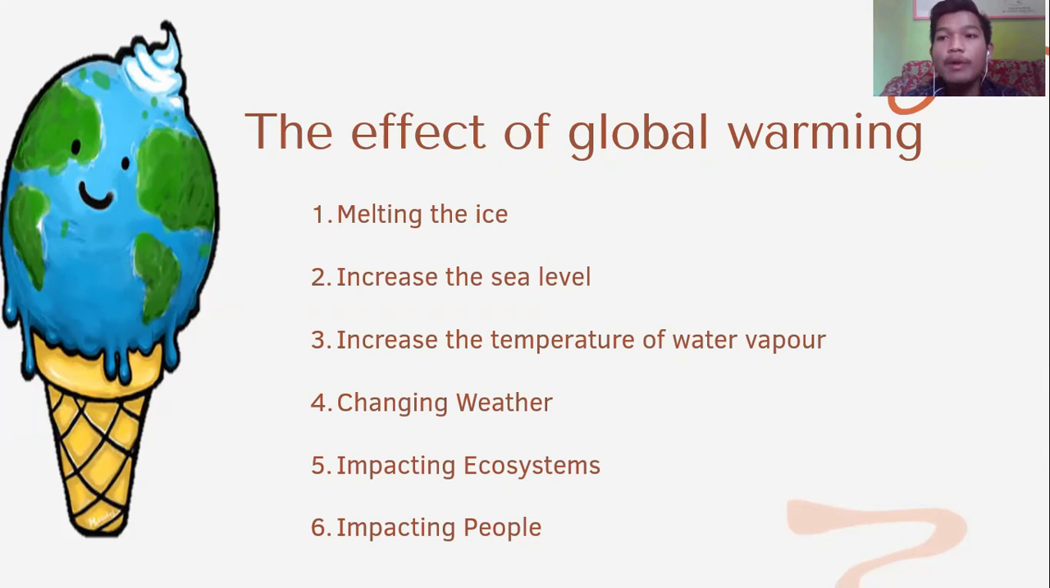As I mentioned before, water vapor is an example of a greenhouse gas. So by increasing the water vapor, it will increase the effect of global warming, especially in terms of the greenhouse effect. Because the greenhouse effect is increased, it will raise the temperature of the world. And then the fourth is about changing weather.